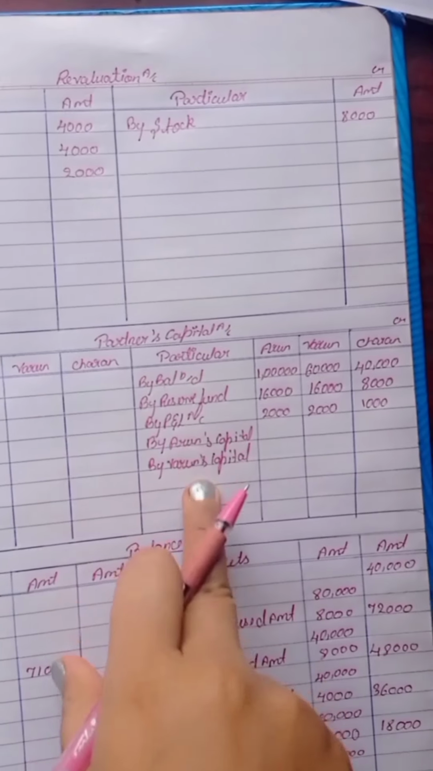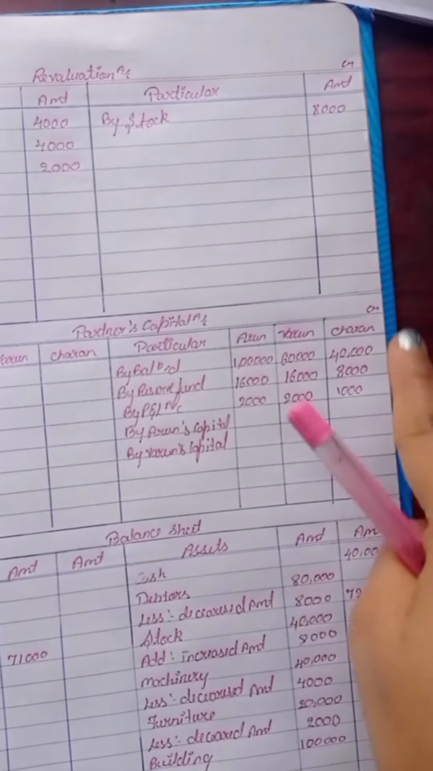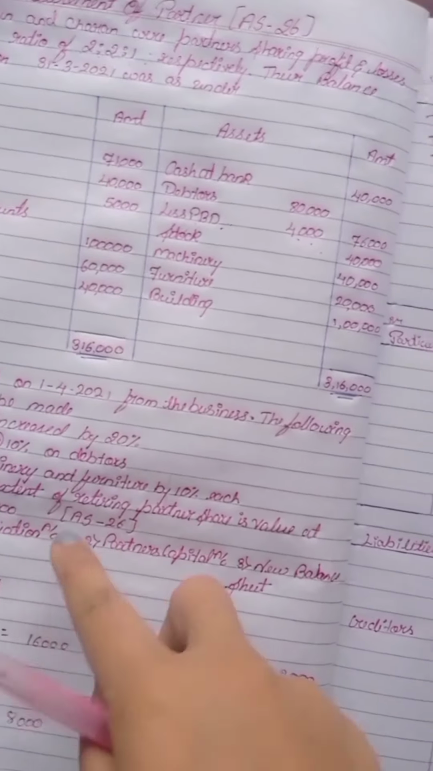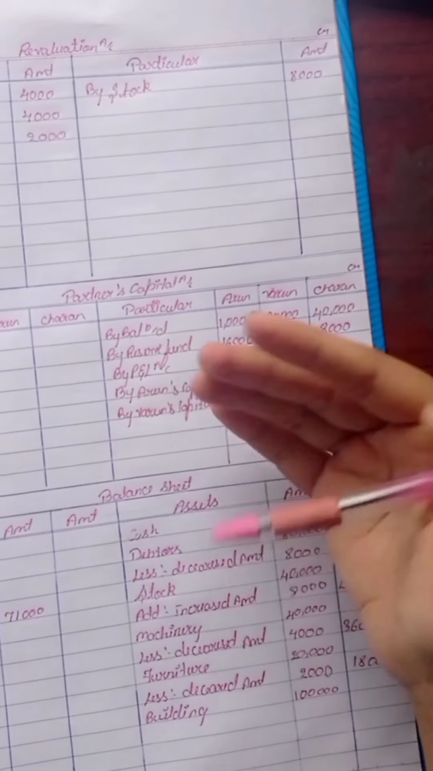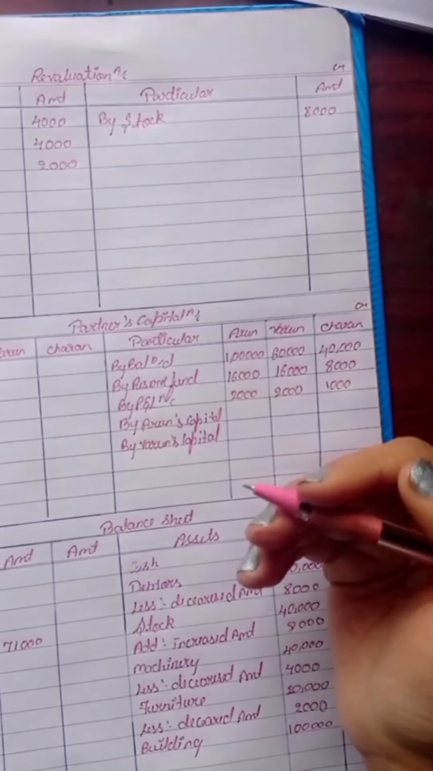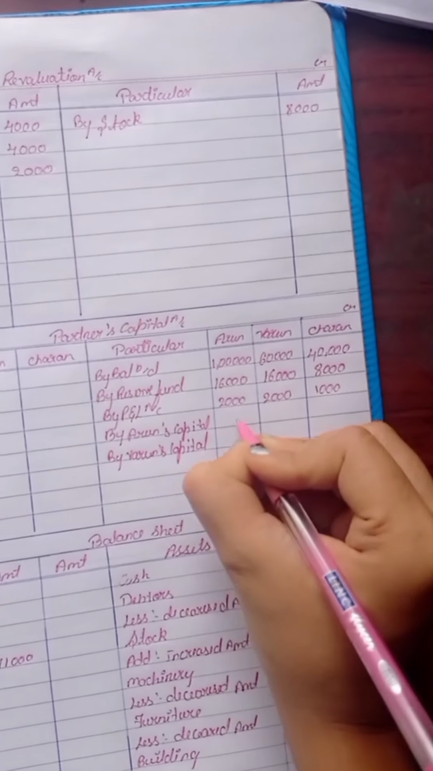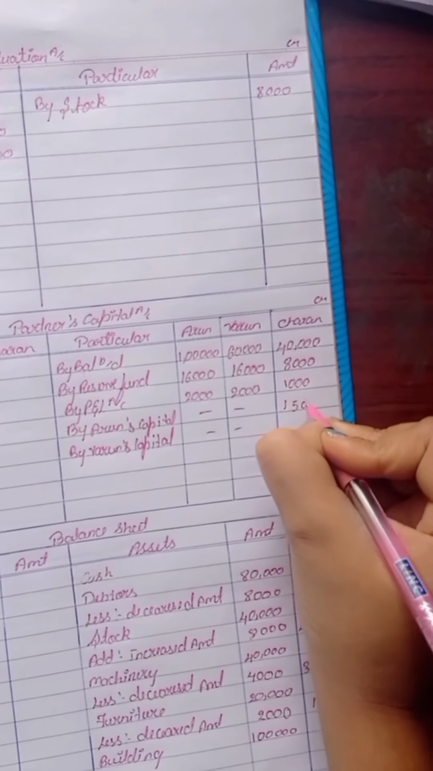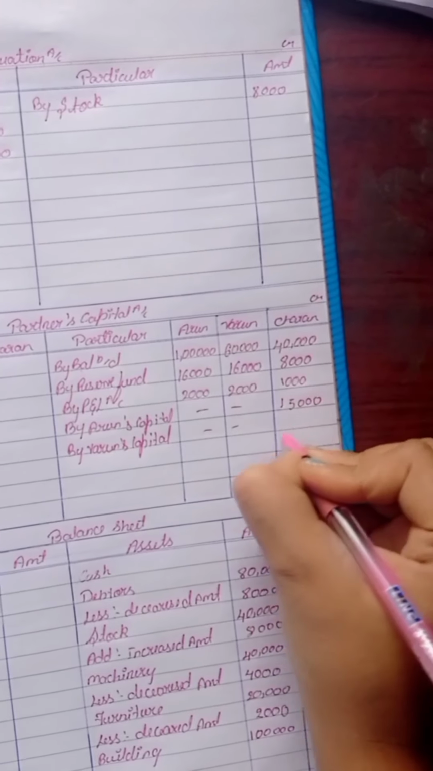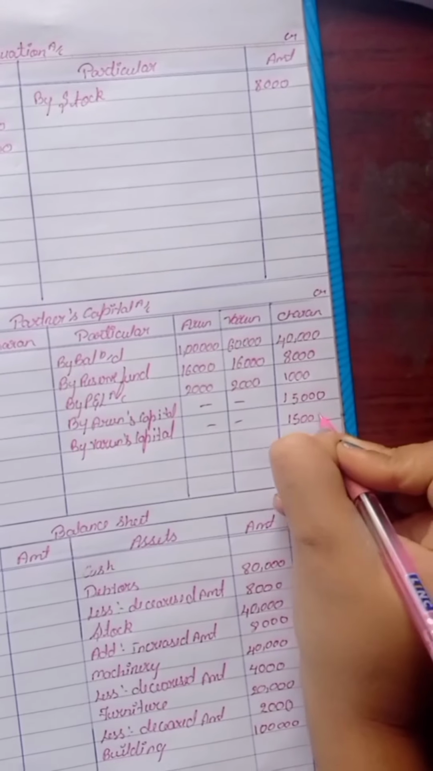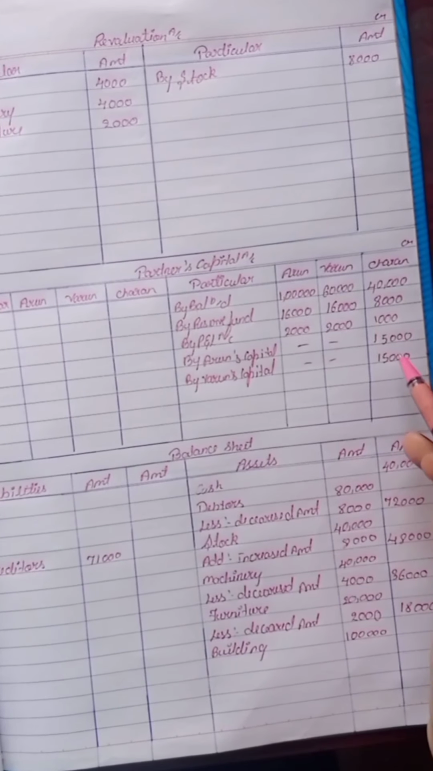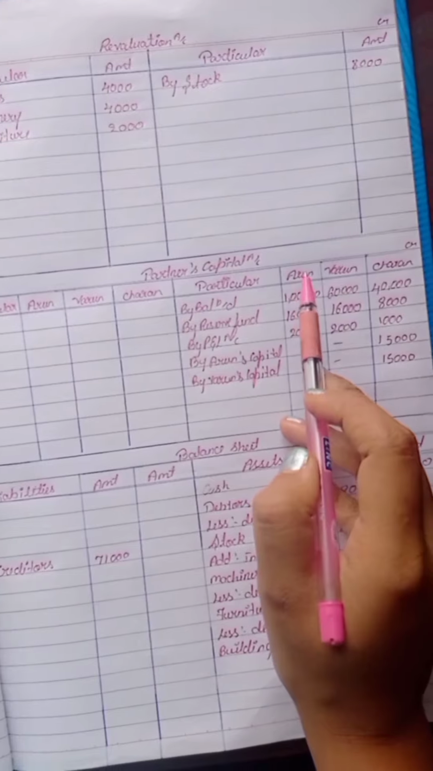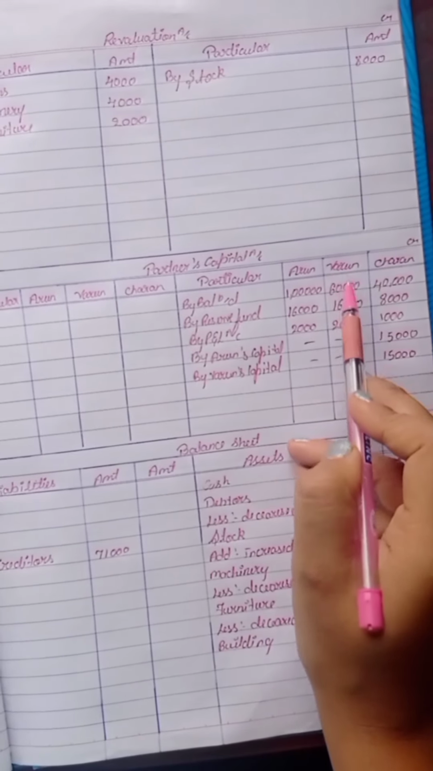Now here there are two partners, and these two partners should give him the goodwill amount, that is 30,000. So they will divide it among themselves in the new ratio, 1:1. In Charan's column write 15,000 by Arun's capital and 15,000 by Varun's capital. This amount should be deducted from Arun's capital and Varun's capital.